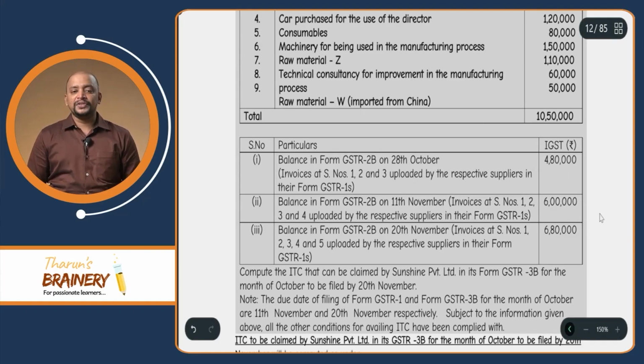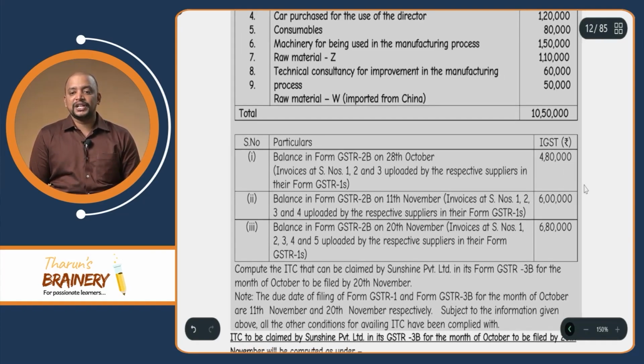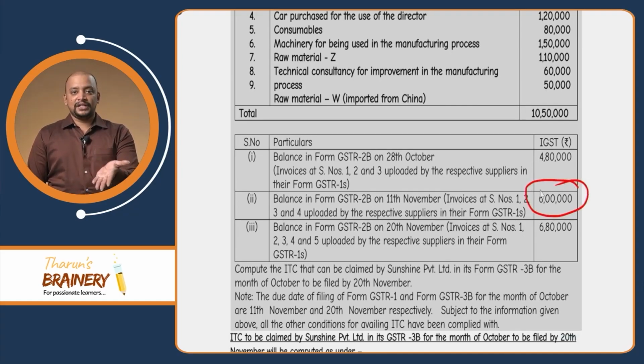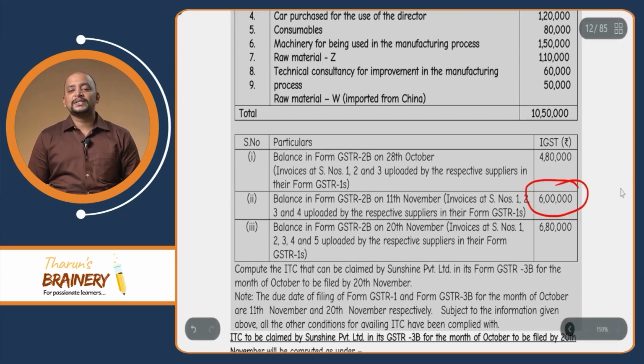So now out of this, what is the relevant data that we need to take? We need to take only this 6 lakhs. Why? Because as on that 11th, or now 13th, whatever is the balance that is there in 2B, that is only called matched ITC. This 6 lakhs is related to invoices serial number 1, serial number 2, serial number 3 and serial number 4. Now, what about the other invoices? For those invoices we cannot take ITC.